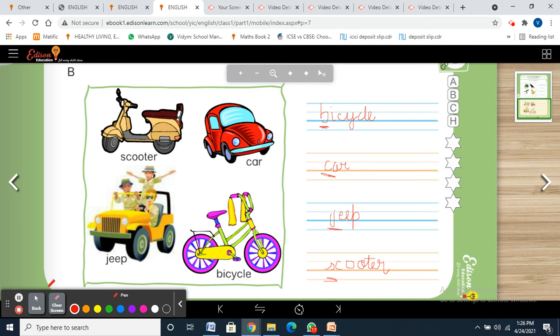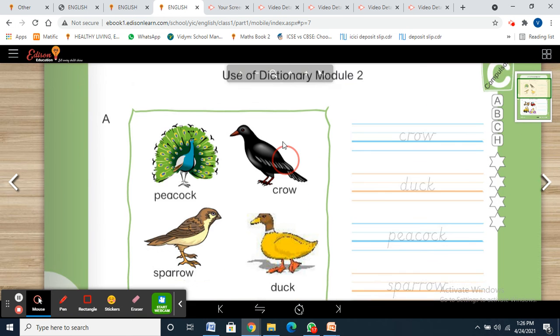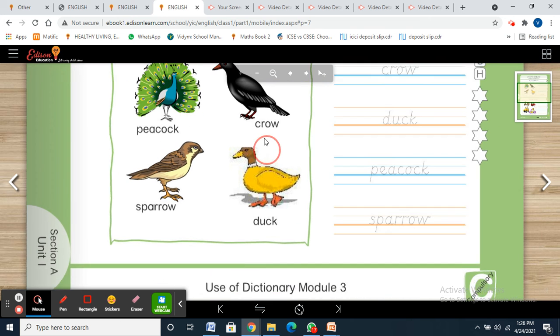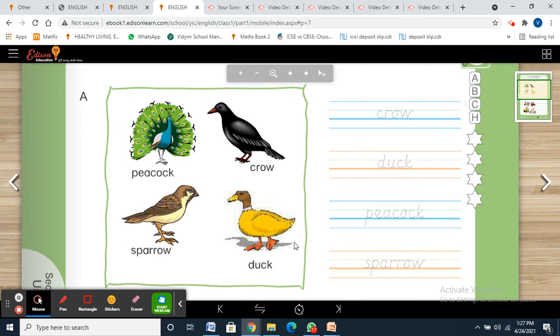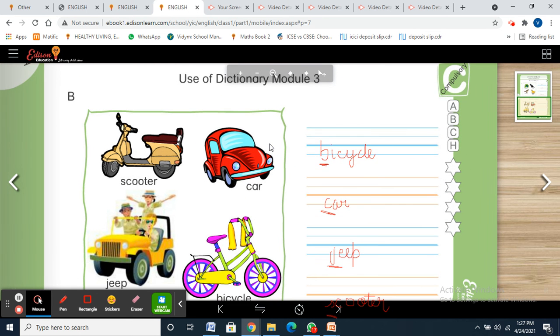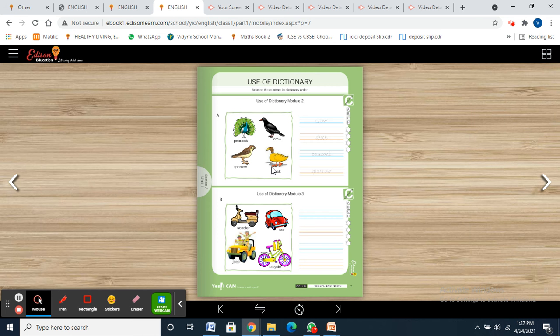Similarly, you're going to arrange module 2 and module 3. Crow, duck, peacock, sparrow. All these are the names of birds, and peacock is a national bird. Then we have the names of vehicles: scooter, car, jeep, bicycle. In this way, you're going to do module 2 and module 3.